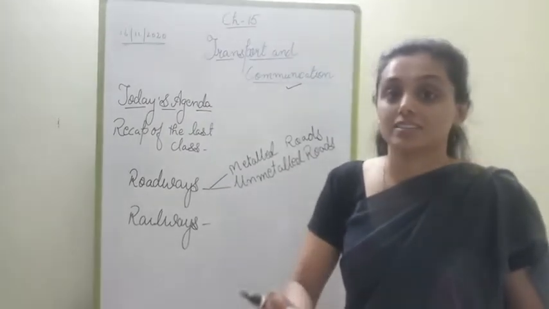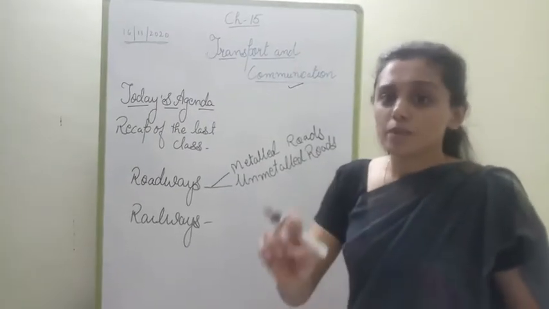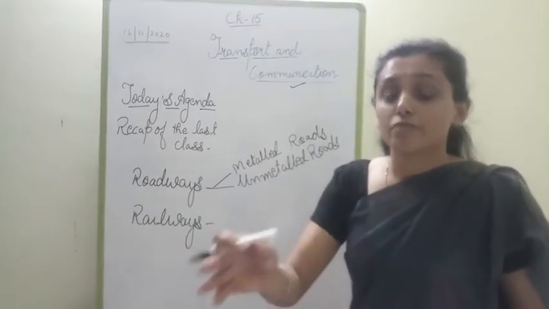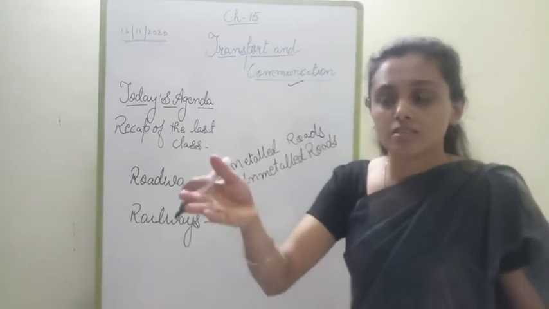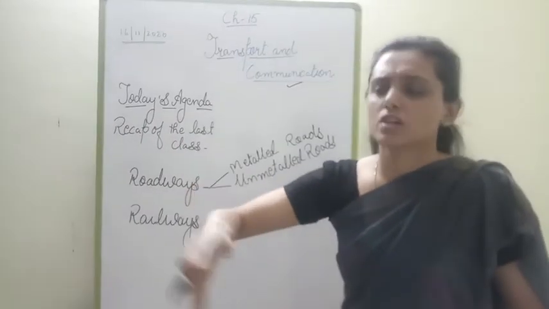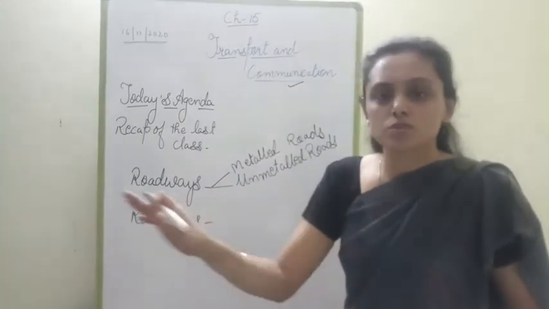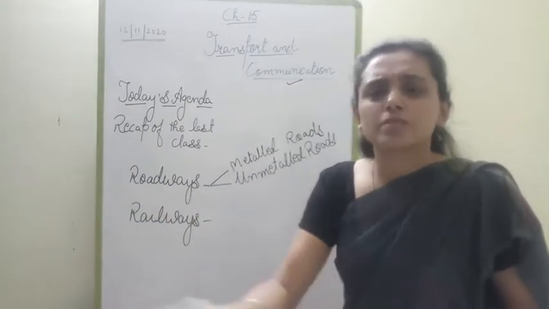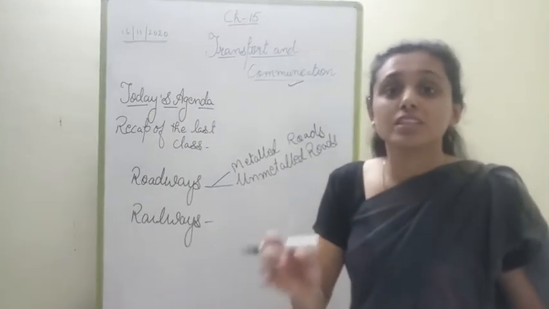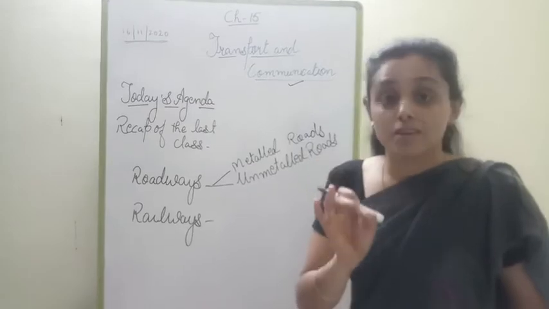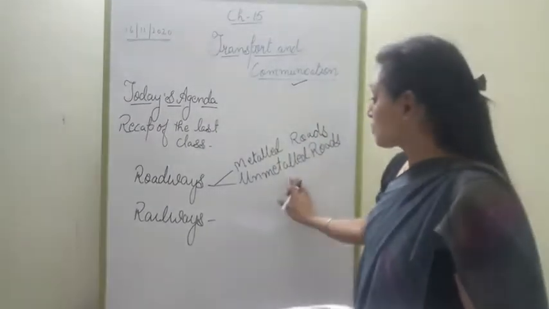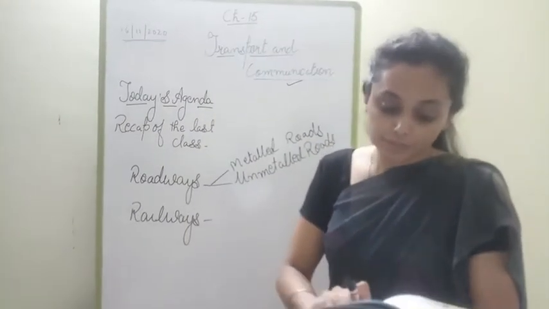Unmetal roads are the kacha roads which are found in the villages, or where people want to go a short distance but there is no road, so they use the ground in between, or the forest. These are temporary roads which can be washed away during the time of rain. So those are unmetal roads.